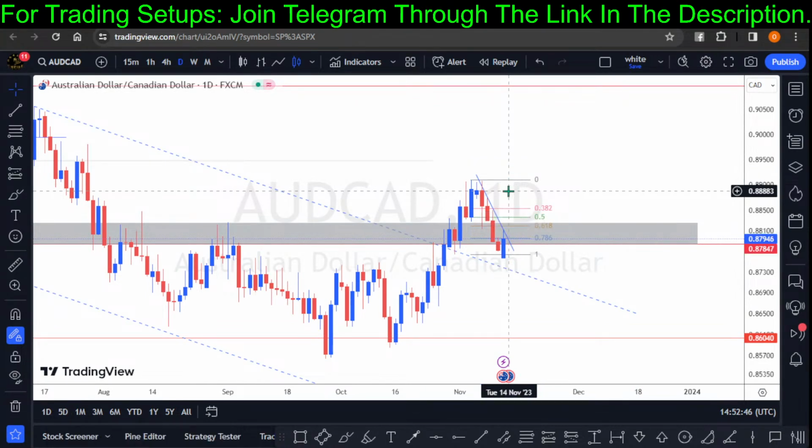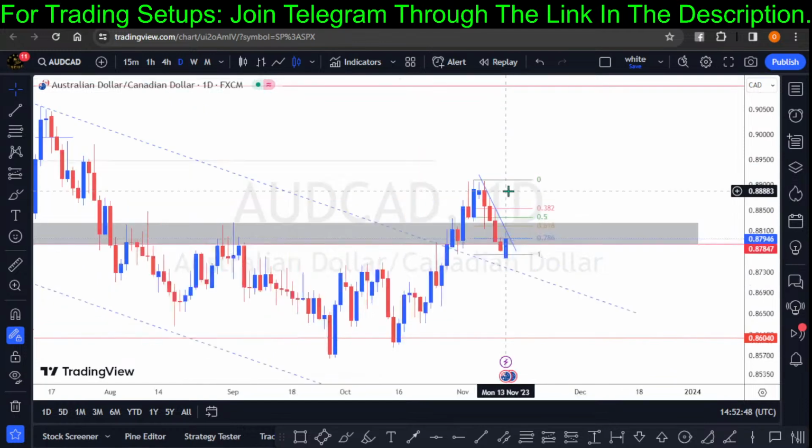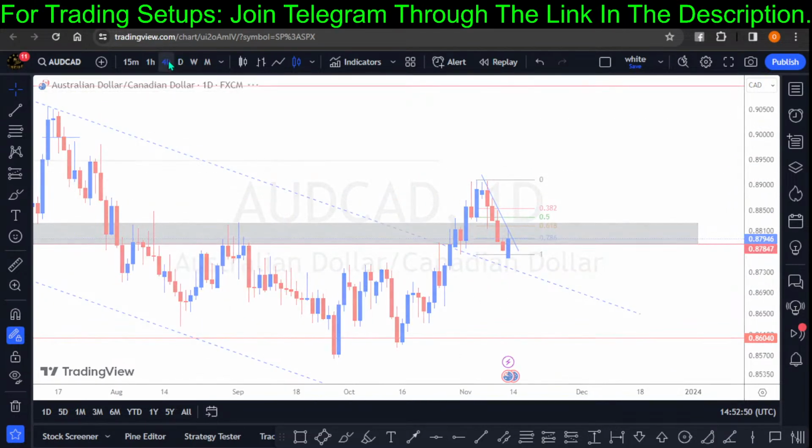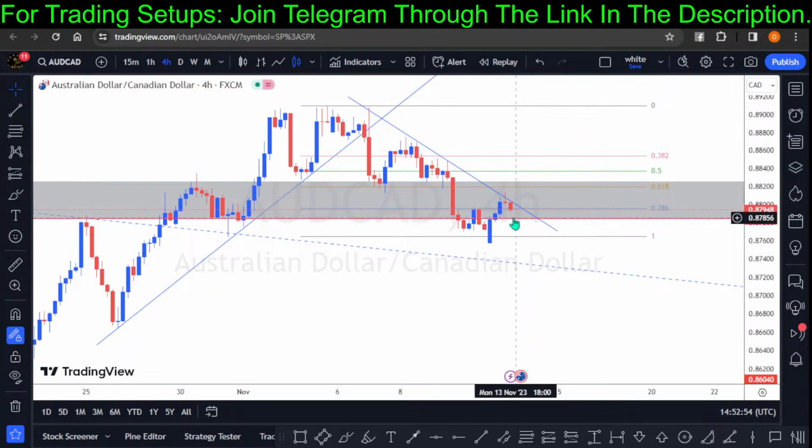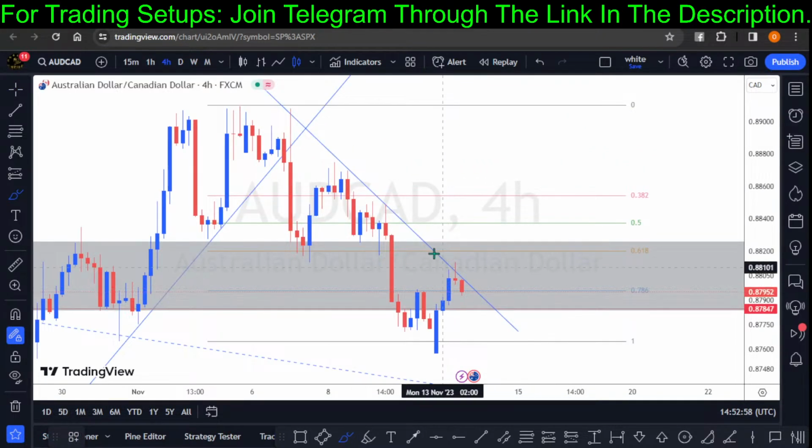If you can see a strong bullish bar at the end of day right here today, then I'll be looking out to see if we can find a nice entry zone, right? And then I will be looking out to see if price can make a pullback before end of close. If price can make a strong bullish pullback out of this descending trend line today, that would be a nice signal for us. I told you guys, I said there's a possibility of a pullback right there.